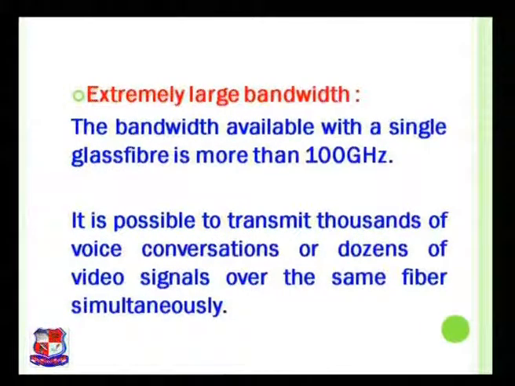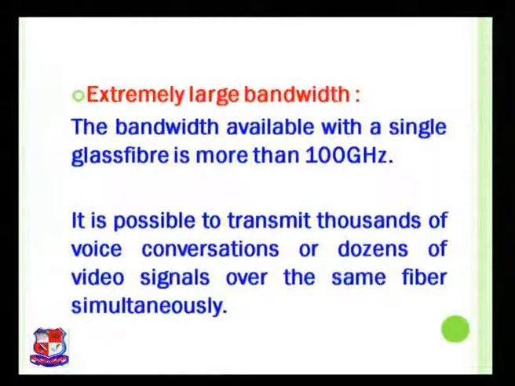In communication, we are using internet, telephone, mobiles, etc. The communication is totally based on fiber optics, and with the help of it, in comparison to metallic cable, the range of frequency of fiber optic cable is 100 gigahertz. That means the range of frequency is defined as the bandwidth of that fiber. 100 gigahertz is a very large bandwidth, or if I say a frequency range.